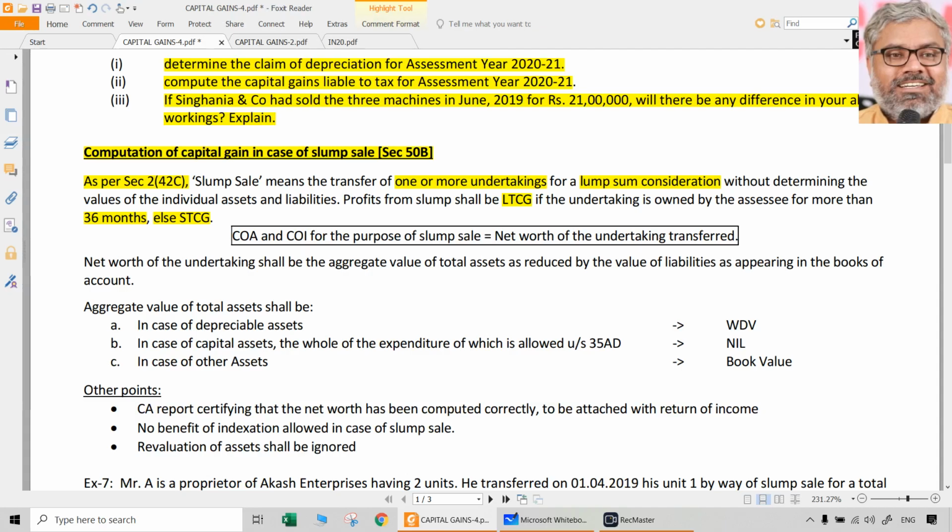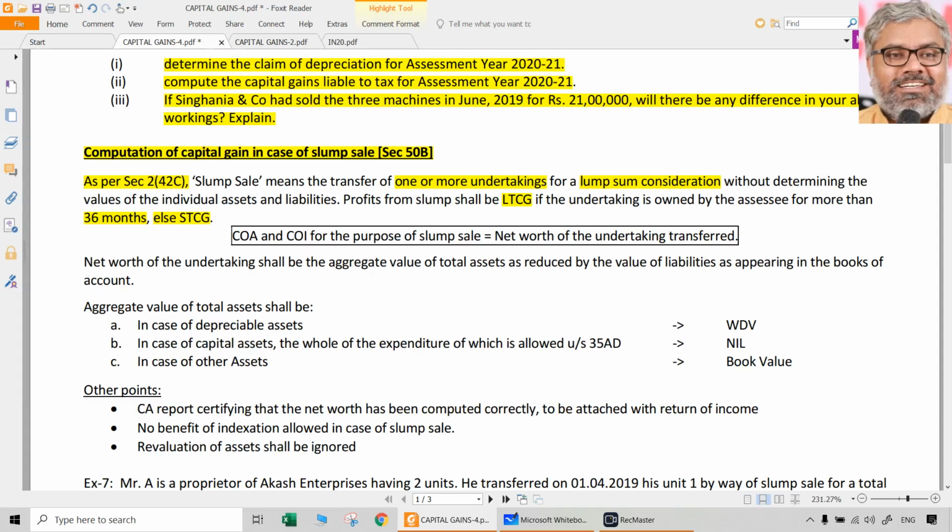When the undertaking itself is owned by the seller for more than 36 months, then gains arising from such slump sale of that undertaking will be called long-term capital gain. If not, it will be short-term capital gain. So that is a point to be noted.